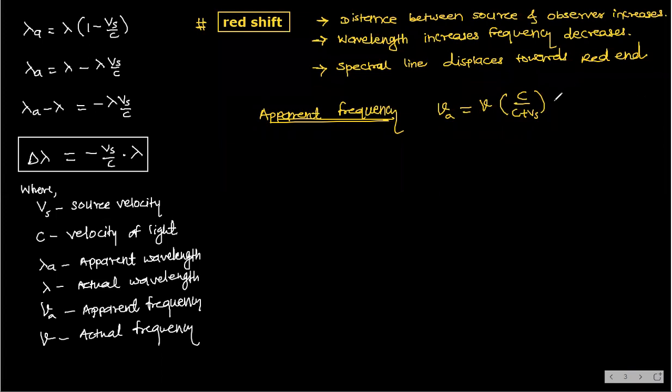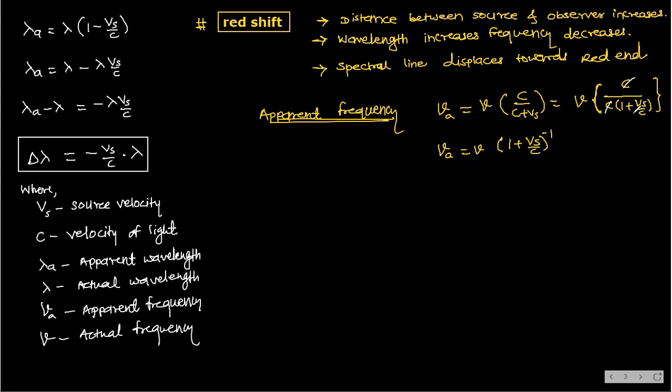Now what I am doing, at numerator I am having C, and from denominator I am taking C common. So what is left inside? 1 plus Vs by C, in a closed bracket. Now nu A is equal to nu into this C, and this C will get cancelled. Shall I write it like this? Bracket 1 plus Vs by C whole power minus 1.